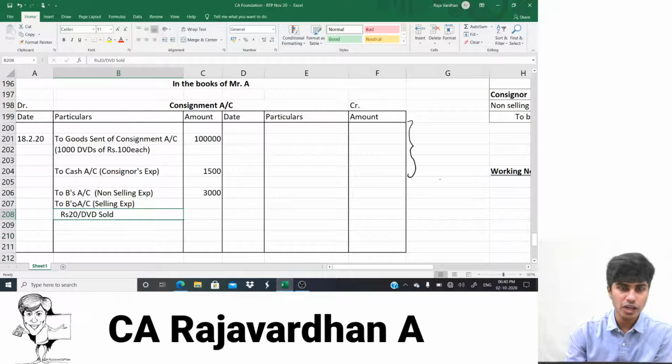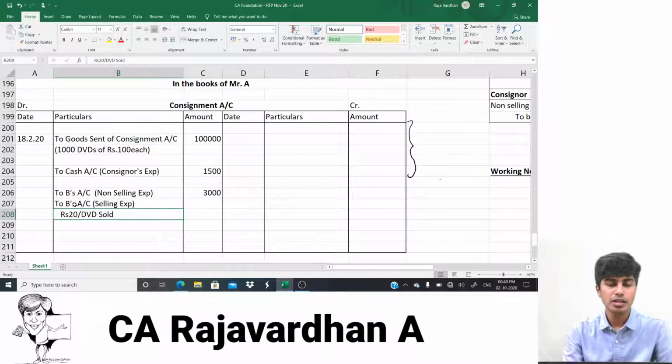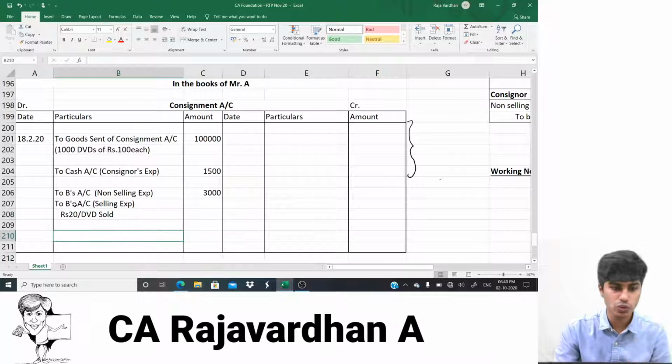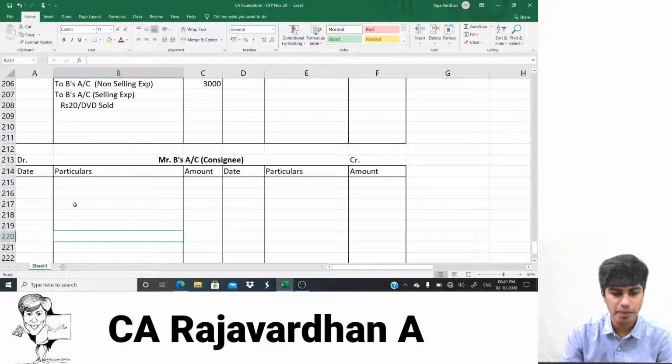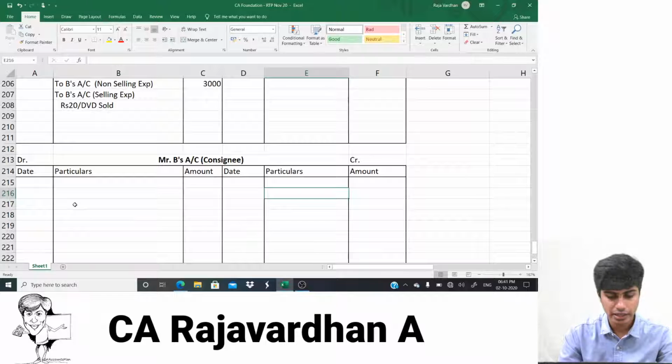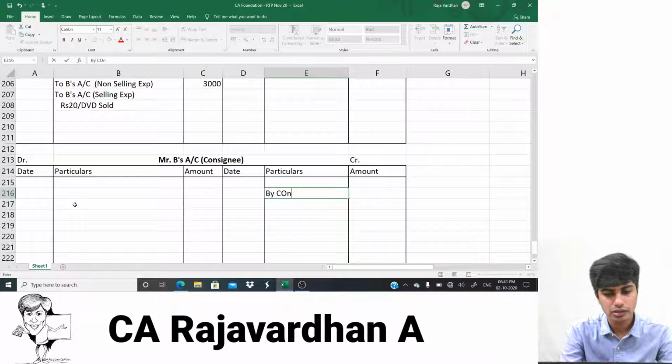Now when I debit Mr. B's account in the consignment account, I would have to prepare the consignment account, and in the consignment account I would have to credit Mr. B. See, consignment account debit to Mr. B. In Mr. B I should write by consignment. So let me do that. I'll write by consignment, Mr. B's account. Why is it on the credit? Because I owe money. I would have to pay him.